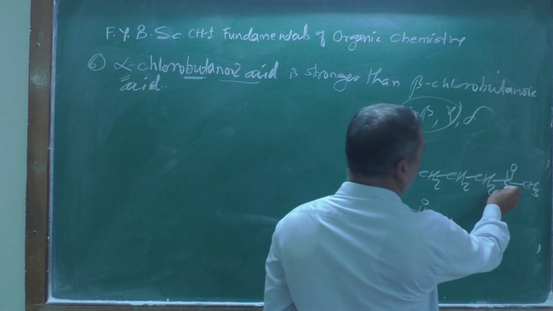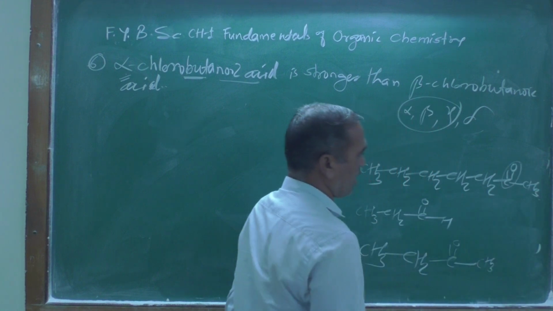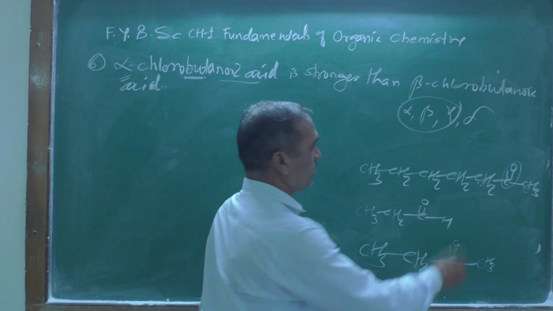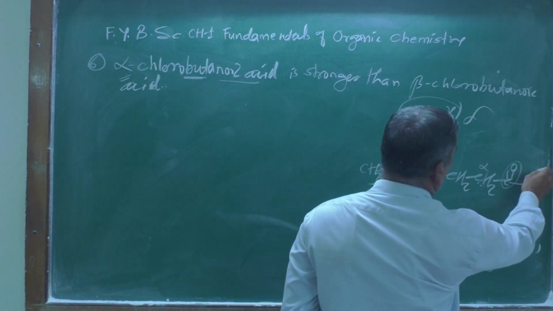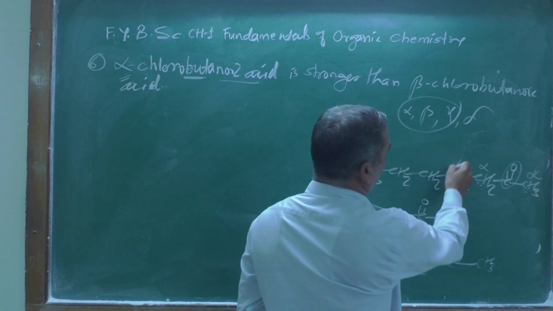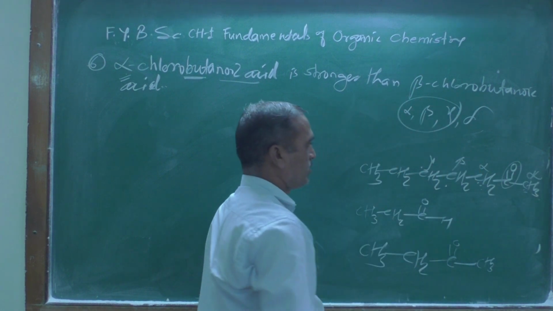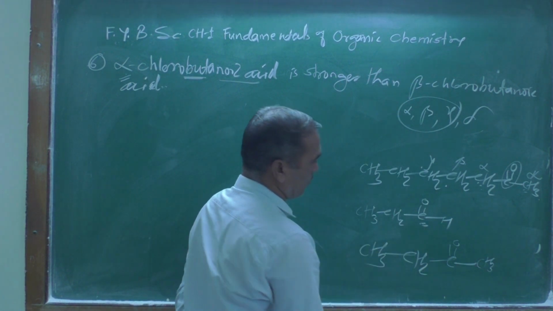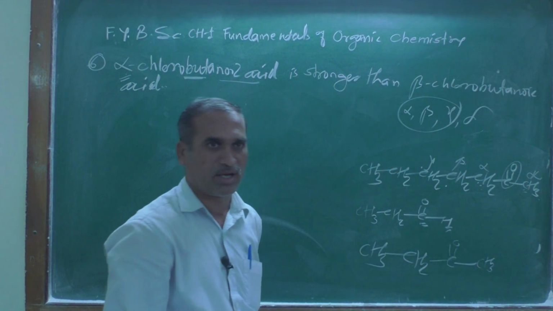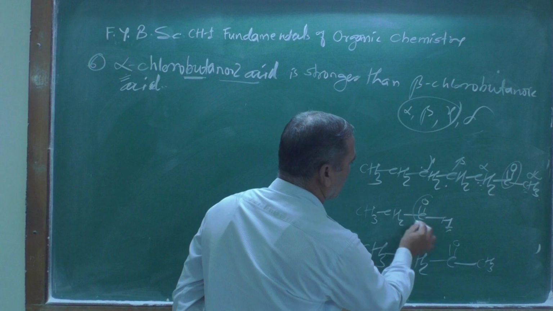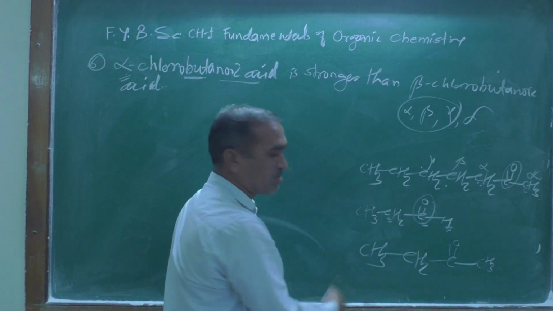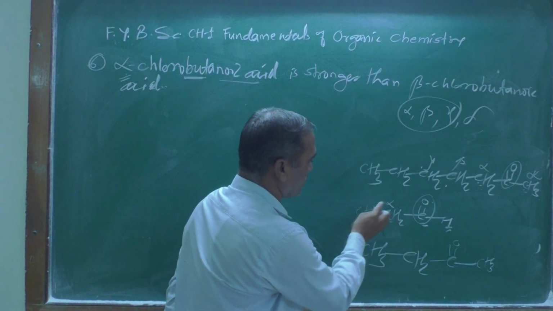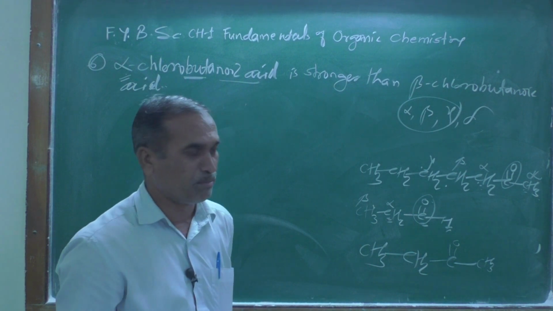Look here, this is a carbonyl group. Remember, this is a carbonyl group. The adjacent carbon atom is termed the alpha position. This one is termed alpha, this is also alpha, and the adjacent one is known as beta, gamma, delta, omega, and so on. If you remember, this is a carbonyl group. On that side there is a hydrogen atom, so this is a carbonyl group. Look at the adjacent carbon atom only. The adjacent carbon atom has the alpha designation and the next adjacent one is beta.